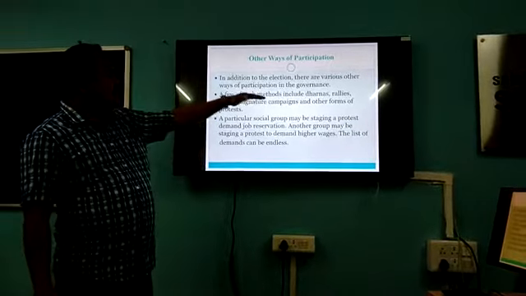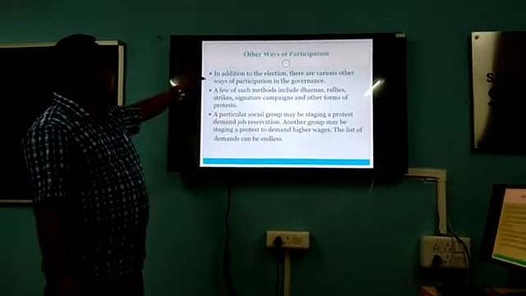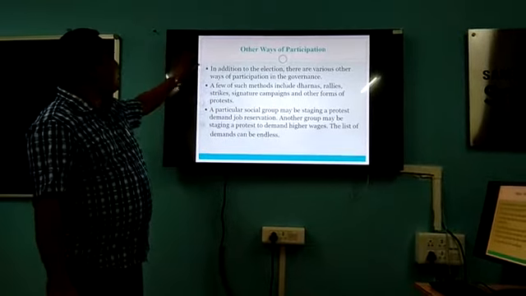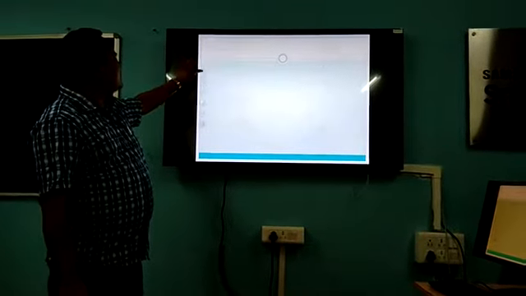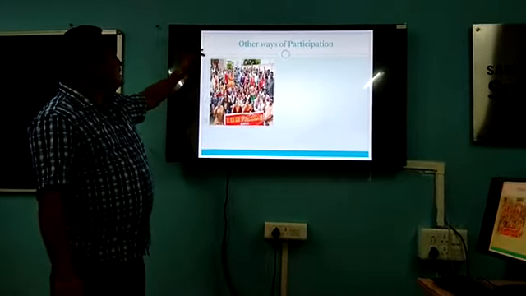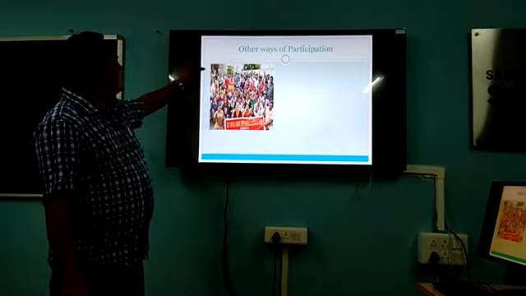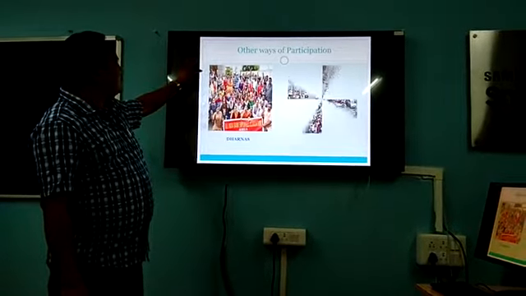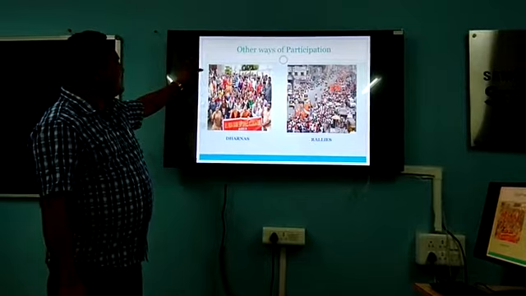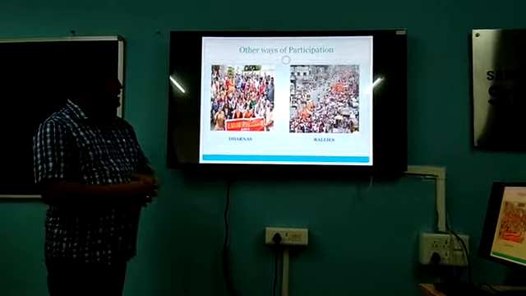Through dharnas, rallies, strikes and signature campaigns. Many a time you might have seen or heard about these things on TV, radio, newspapers and magazines. These are some pictures, and with the help of these pictures you can understand this process. Okay, so this is the dharna. Then another picture shows the rally. So this is the dharna, where the people are standing here.